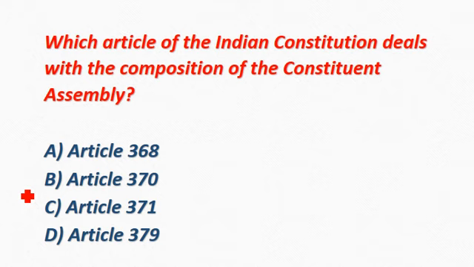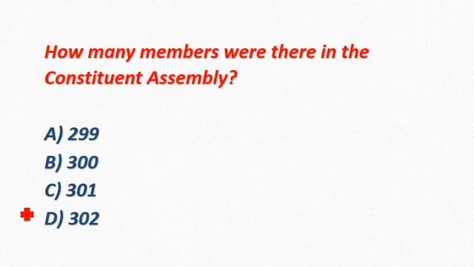Which article of Indian Constitution deals with the composition of Constituent Assembly? Correct answer is option B, Article 370. How many members were there in the Constituent Assembly? Correct answer is option A, 299.